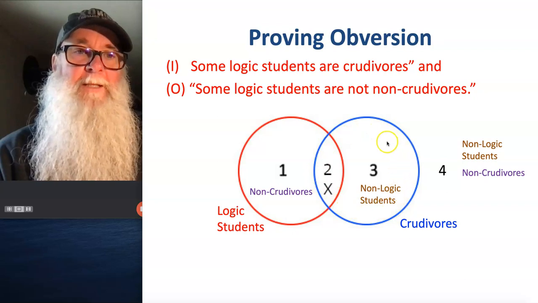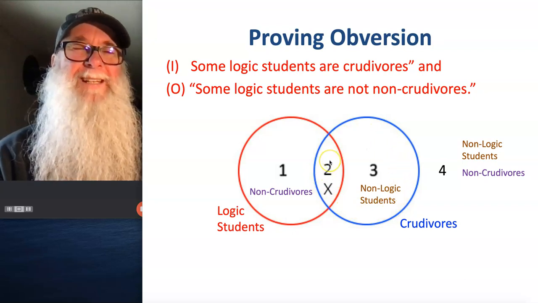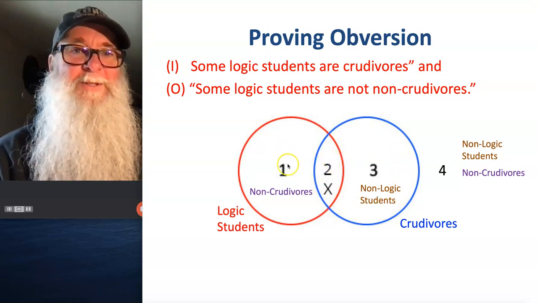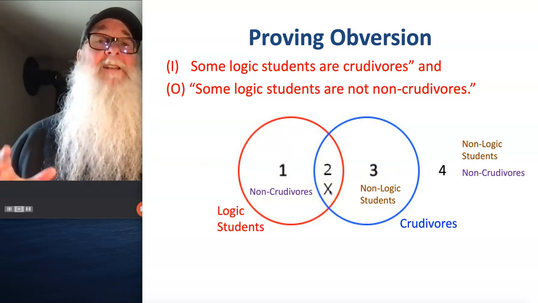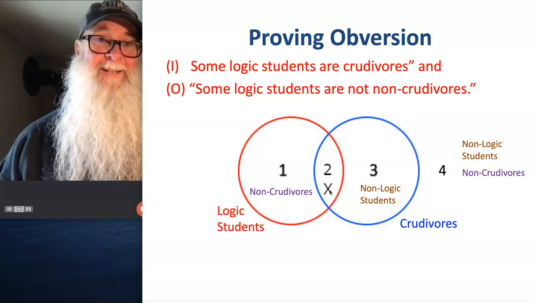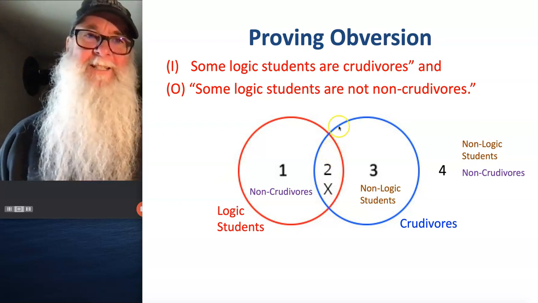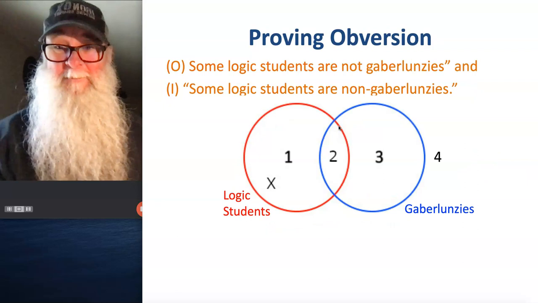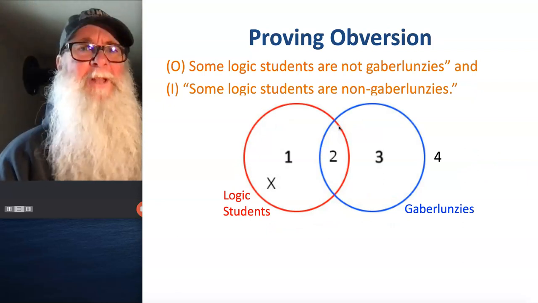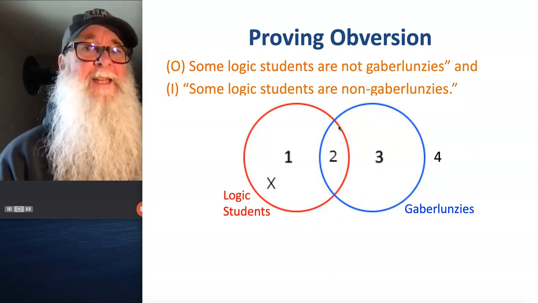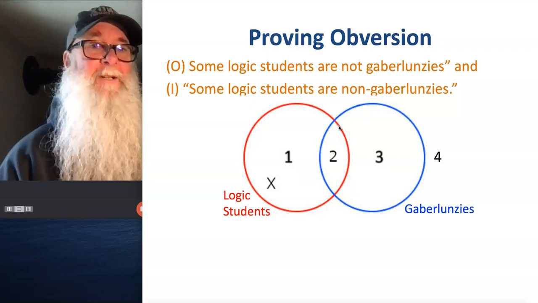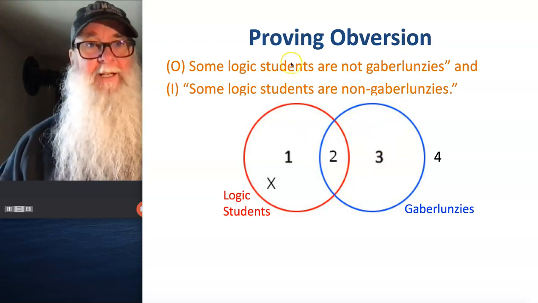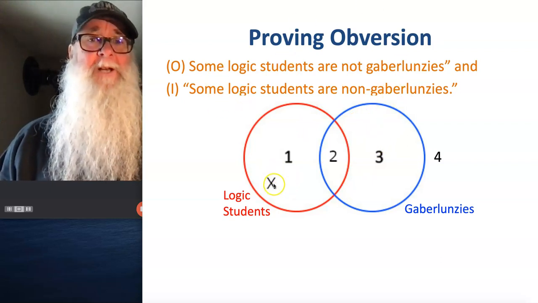All the credivores are within the blue circle, in the blue building. So anything in area 2 is by definition a credivore. So some logic students, namely this one represented by the X, are not non-credivores. That proves obversion for an I statement. Let's wrap it up with proving it for an O statement. "Some logic students are not Gaberlunzies," and we applied obversion to that statement to create the statement "Some logic students are non-Gaberlunzies."